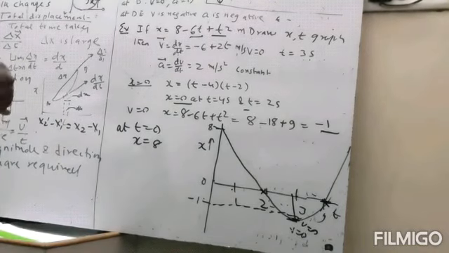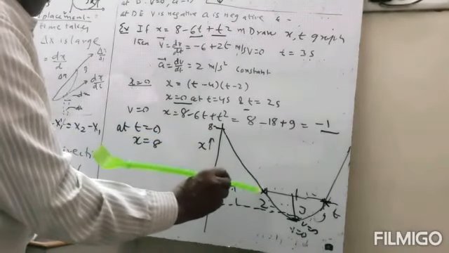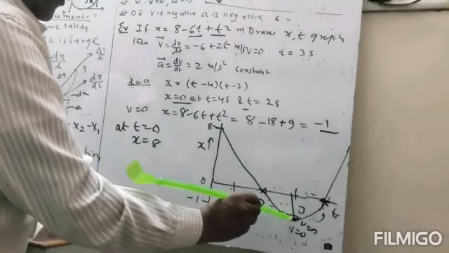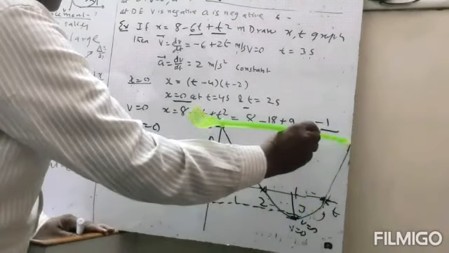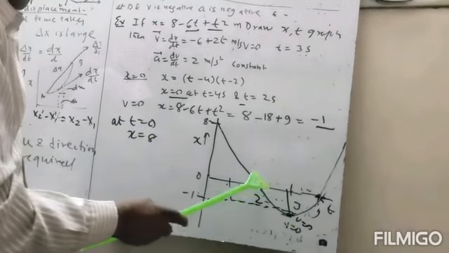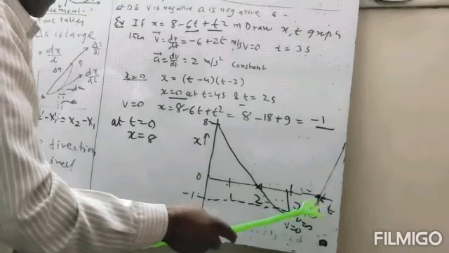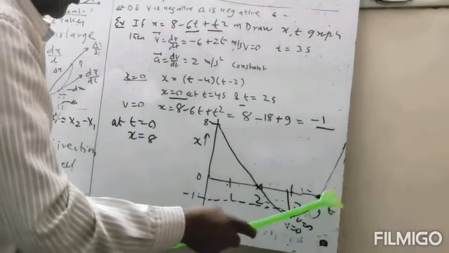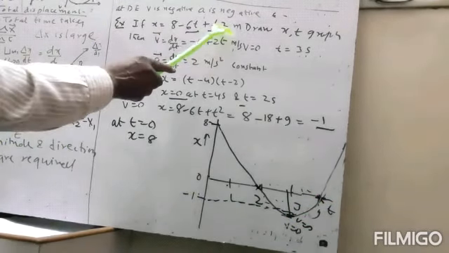So we can plot the graph. The curve will pass through the points where x is equal to 0. Here velocity will be equal to 0, and here displacement will be equal to 0, and here displacement will be equal to 0. And if we put t more than 4, say 5, then x will be positive.